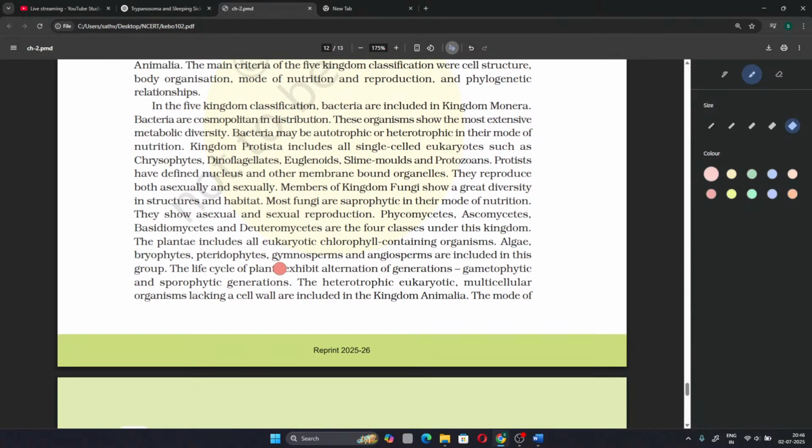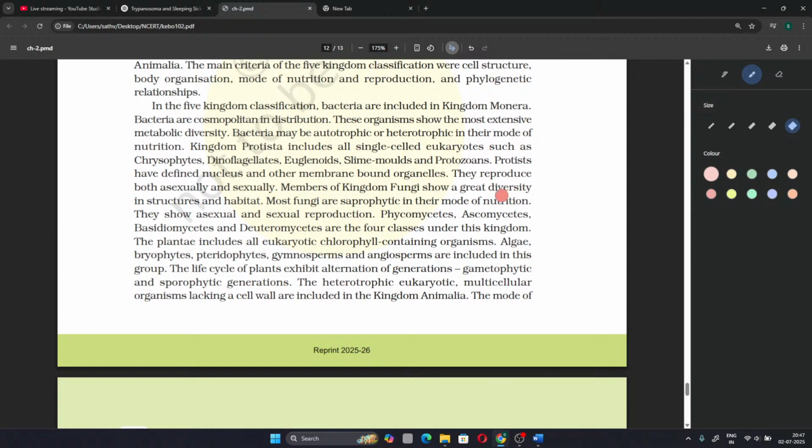In the five-kingdom classification, bacteria are included in the kingdom Monera. Bacteria are cosmopolitan in distribution. These organisms show the most extensive metabolic diversity. Many bacteria may be autotrophic or heterotrophic in their mode of nutrition. Kingdom Protista includes all single-celled eukaryotes such as chrysophytes, dinoflagellates, euglenoids, slime molds, and protozoans. Protists have a defined nucleus and other membrane-bound organelles. They reproduce both asexually and sexually.